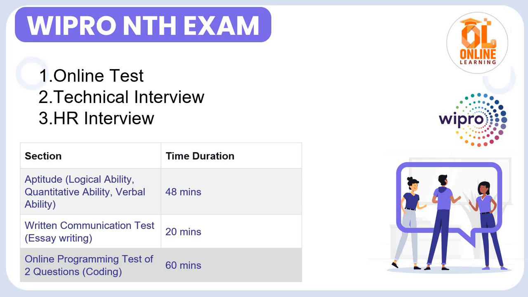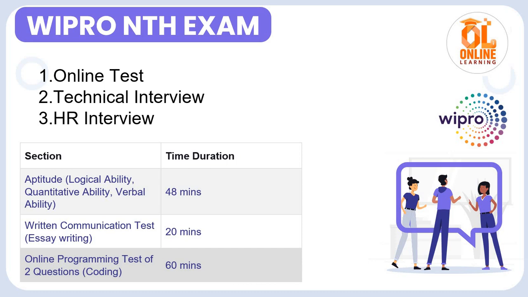As we know, the Wipro NTH exam has three important parts: first is the online test, second is the technical interview, and third is the HR interview. If I talk about the sections and time duration, there is the aptitude section that contains logical, quantitative and verbal ability, and the time duration is 48 minutes.